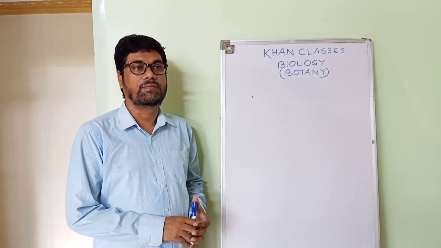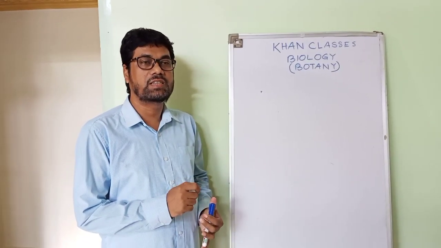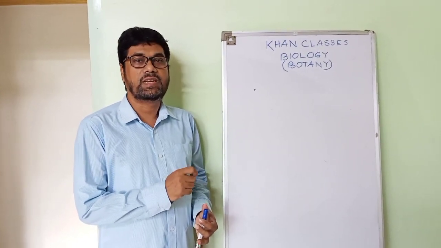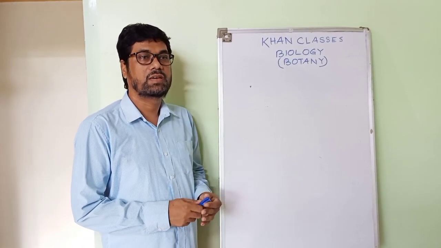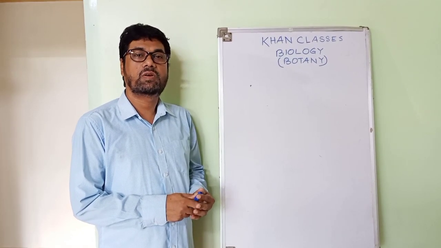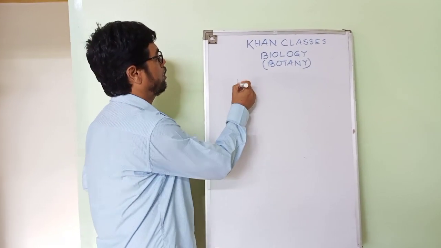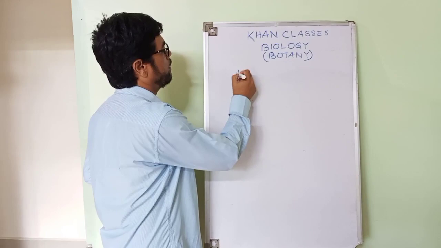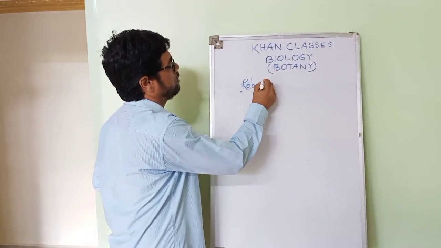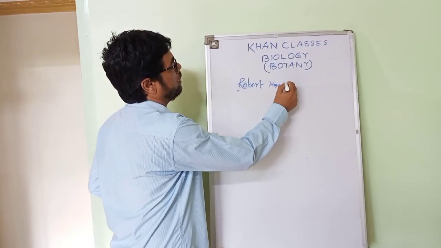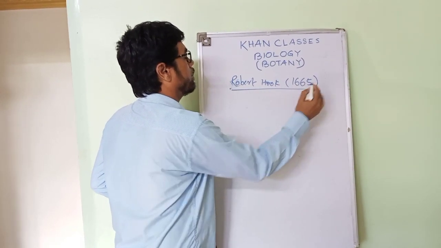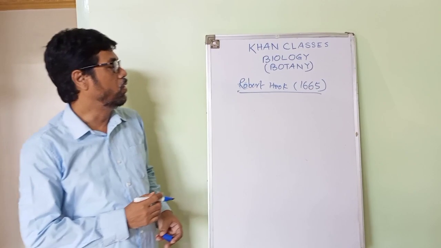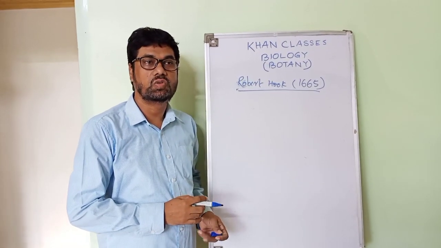But this discovery was not complete without a specific structure. That structure was discovered by Robert Hooke in the year 1666. Robert Hooke in the year 1666 discovered the cell with his own microscope from dry cork tissue.